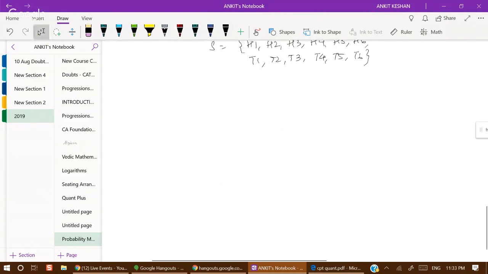And now I talk about union and intersection a bit, for your convenience. Union is represented like this, intersection like this. Union means combine, intersection means common.